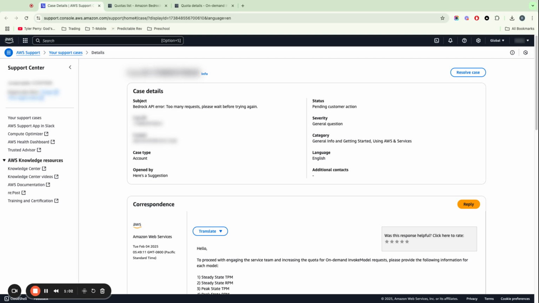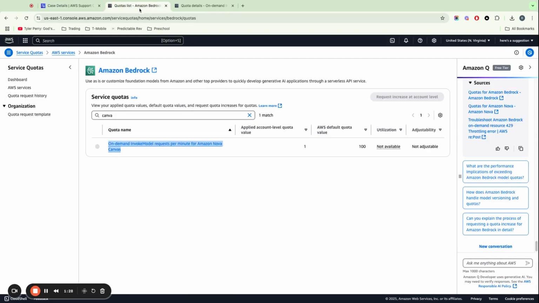I was using the service because it allows me to generate much more than one per minute and scale up as I wanted to. So Amazon Web Services has a way to request that that limit is increased.